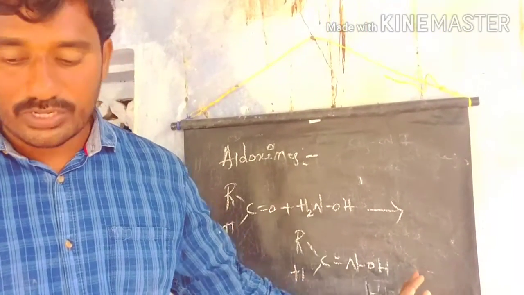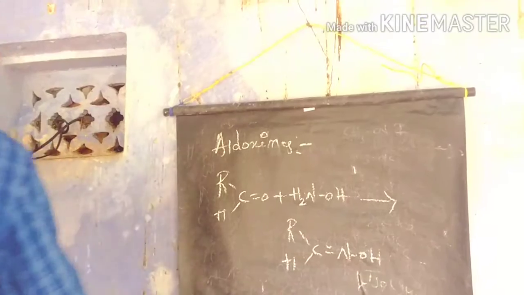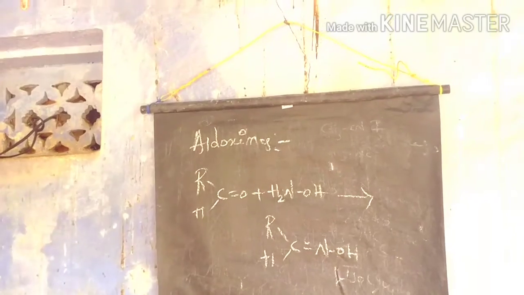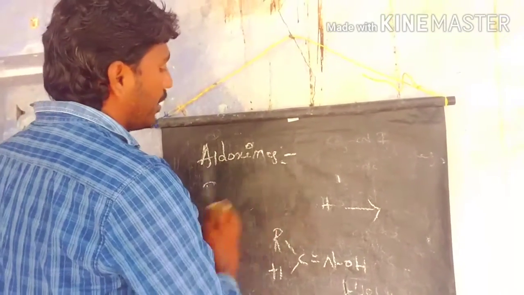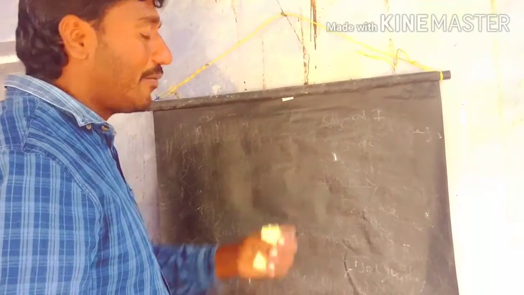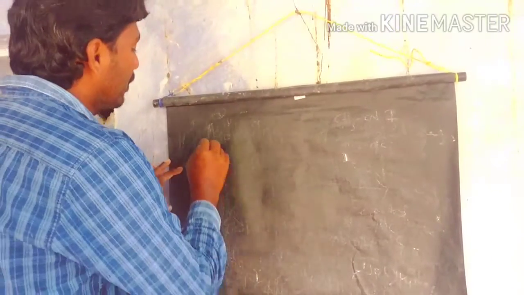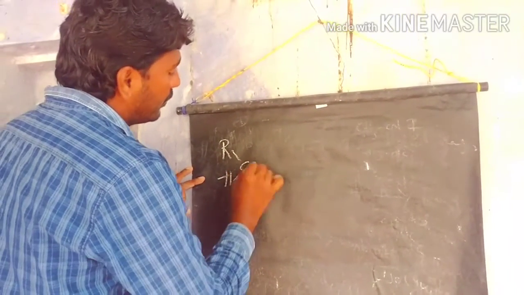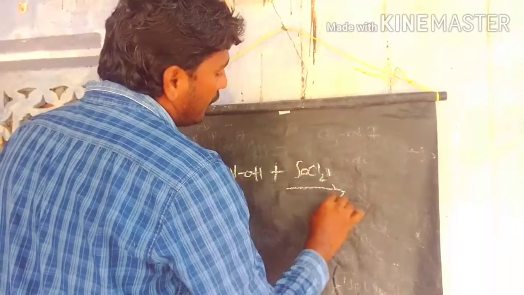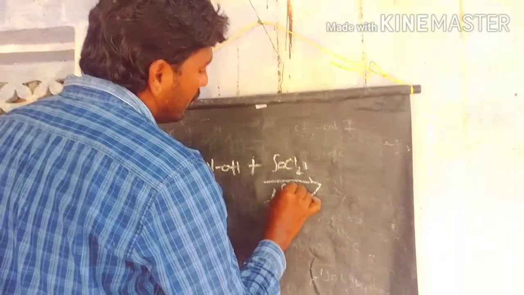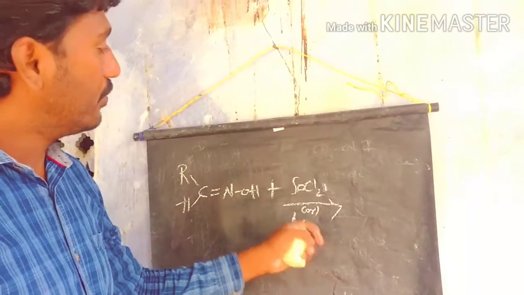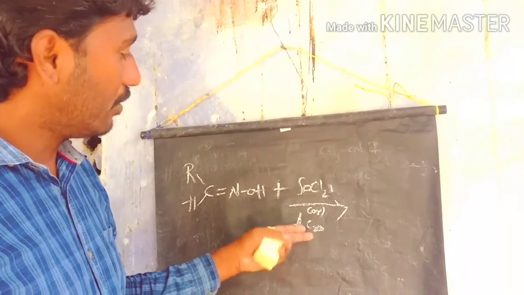cyanides as the products. Let's see what happens when the aldoxime reacts. The aldoxime is prepared from the aldehyde reacting with hydroxylamine. This aldoxime then reacts further with sulfonyl chloride or acetic anhydride, whichever you wish. Either reagent can be used.